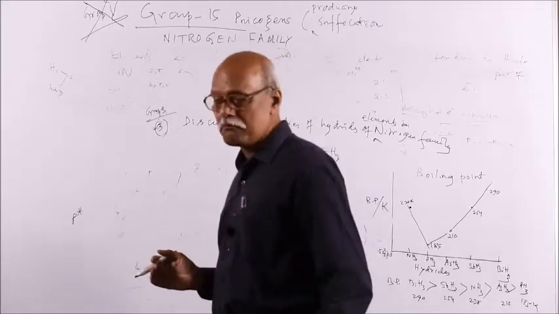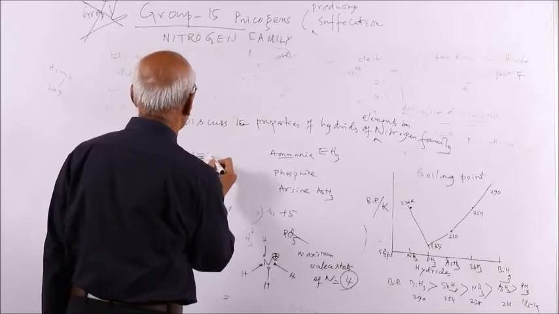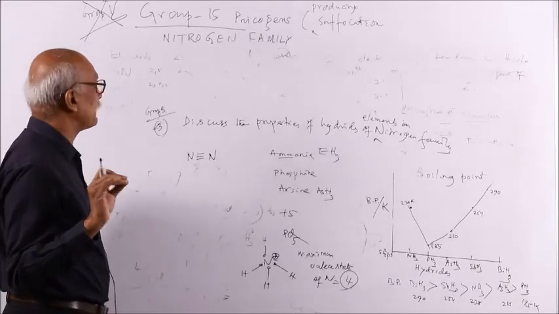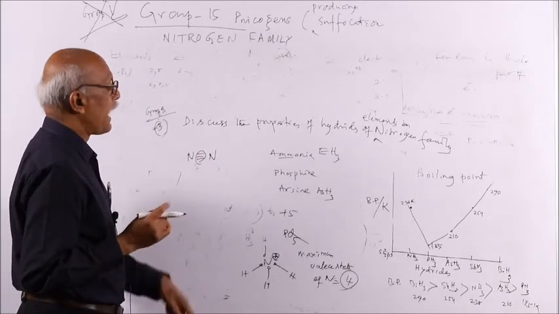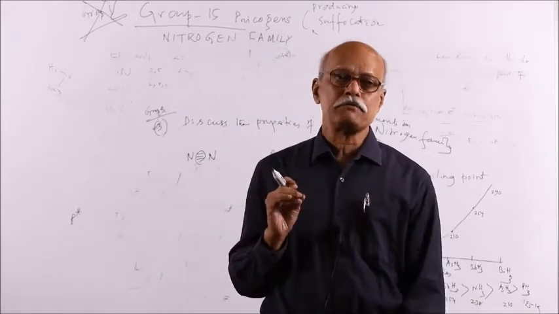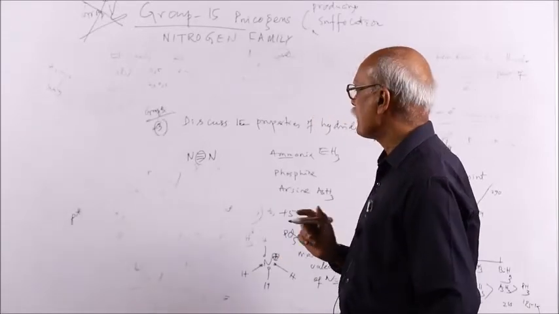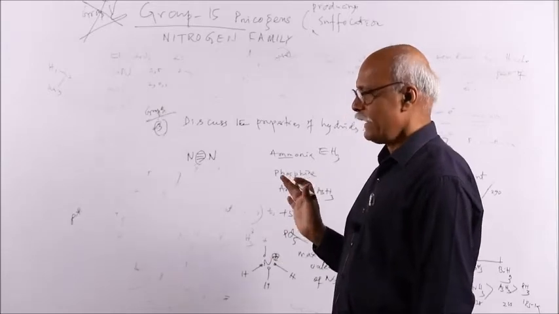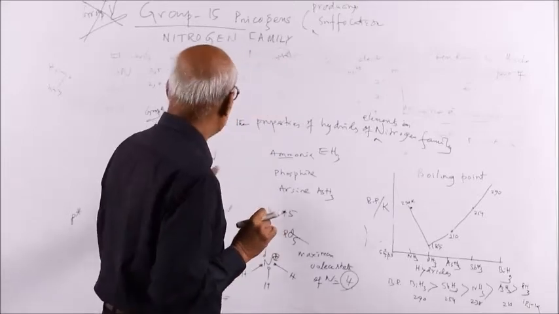Nitrogen can form multiple bonds because of its smaller size. Multiple bond means more than a single bond. It can form a triple bond. That is the reason why nitrogen gas is highly stable, and why nitrogen is present in the atmosphere in large excess. Your nitrogen percentage is very high in the atmosphere, because nitrogen gas is non-reactive. That is the reason.